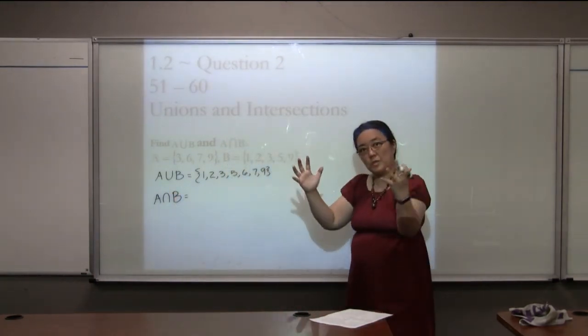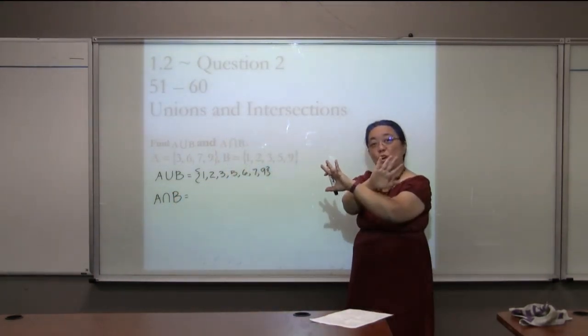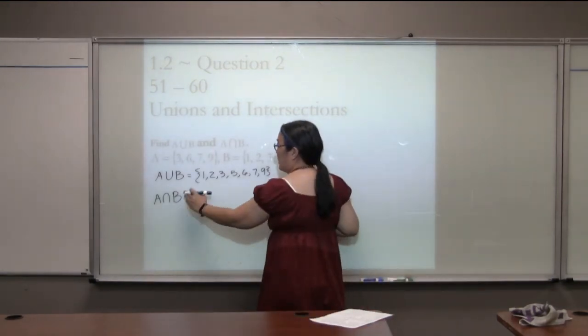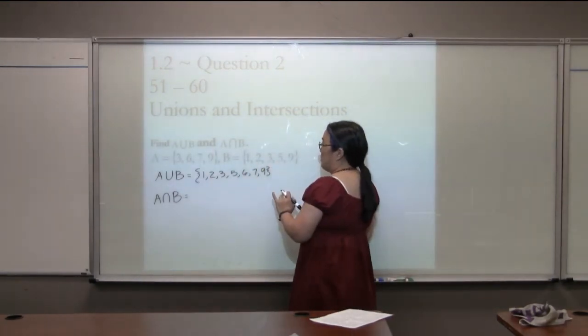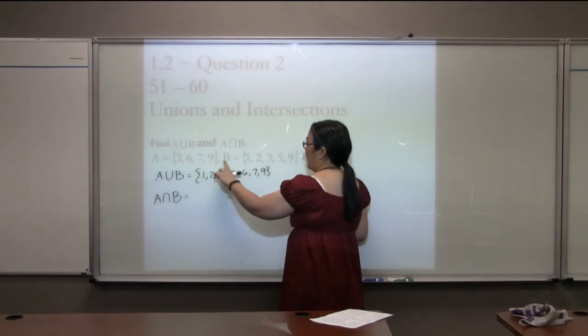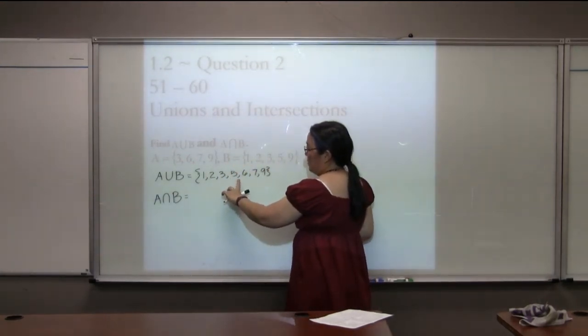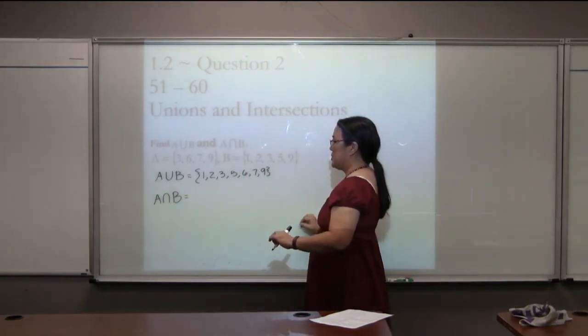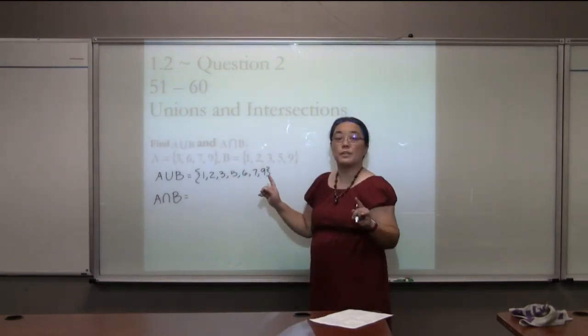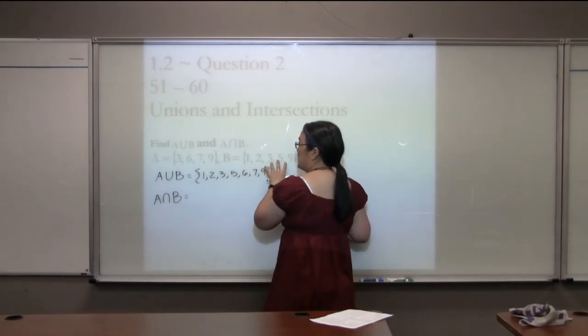Intersection. A union puts them together, and an intersection shows where they cross over each other. So the intersection of these is just the numbers that repeat. Over here, there were 9 numbers, and here we didn't get all 9 numbers. The reason is some of these repeated from this set to this set.